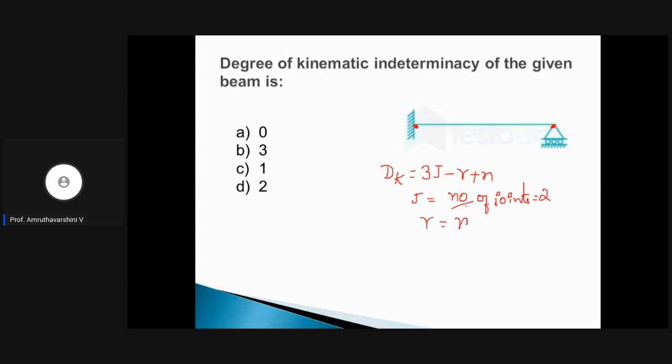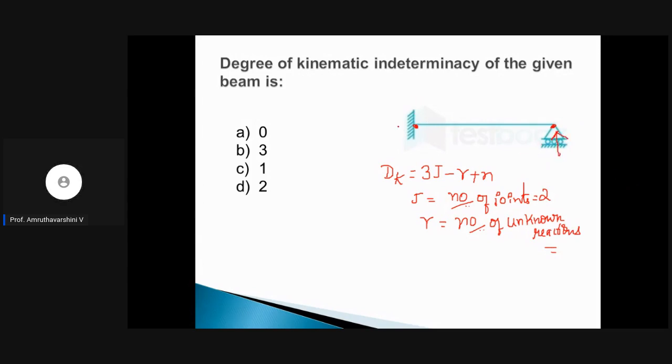Now what is R? R is nothing but number of unknown reactions. So how many unknown reactions do we have? Here, what kind of a support is it? It is a roller support. So we have one unknown.